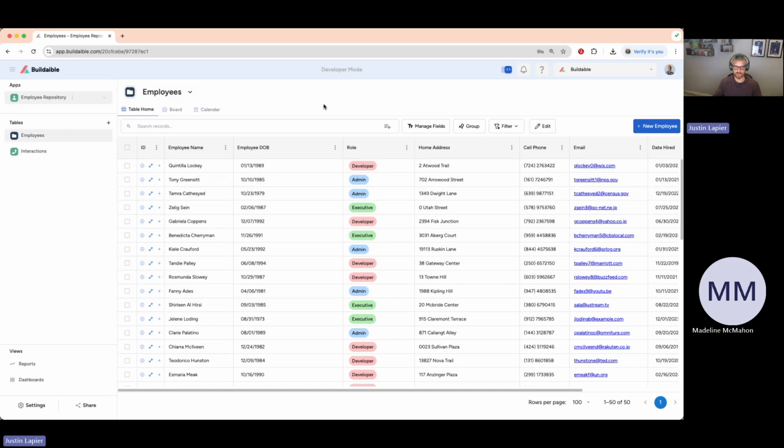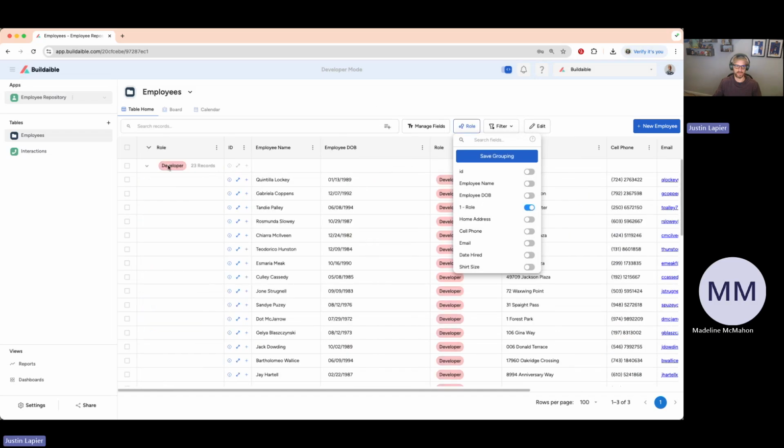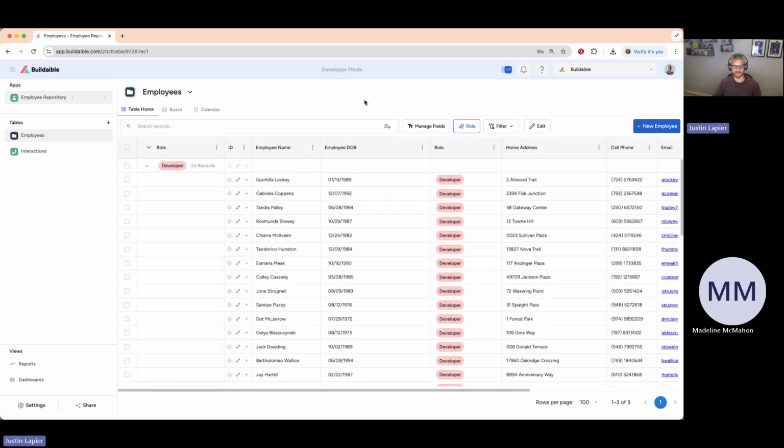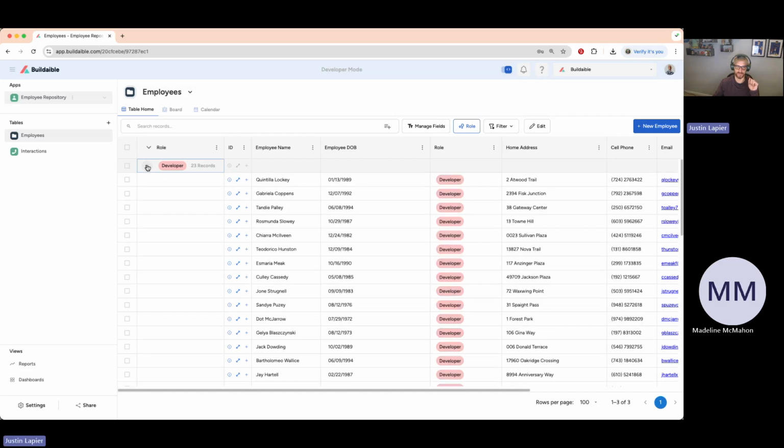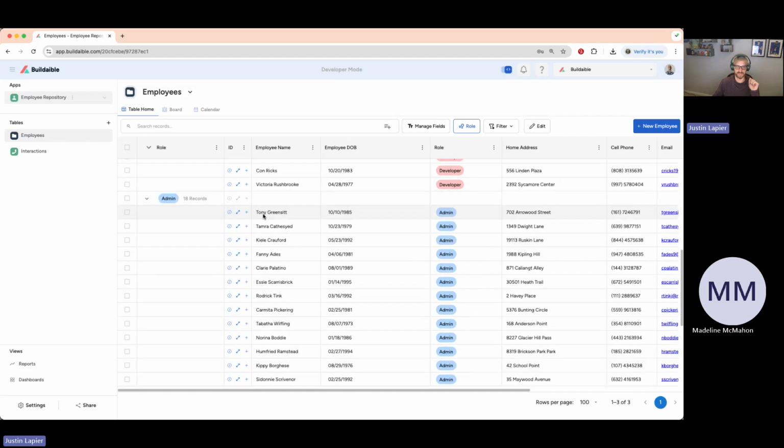If you have a field like this, you can, in Buildaible, click on this group right here. In this case, I'm going to say I want to group them by role. So now you can see developers show up here as a top level row, and all the developers are shown beneath that. I'm going to hit save grouping here. So that grouping is now saved. Now all of my developers are listed under this one row of developer here. I can collapse the space if I want to, and those collapse under that row. If I scroll down, you'll see it's the same for admin.